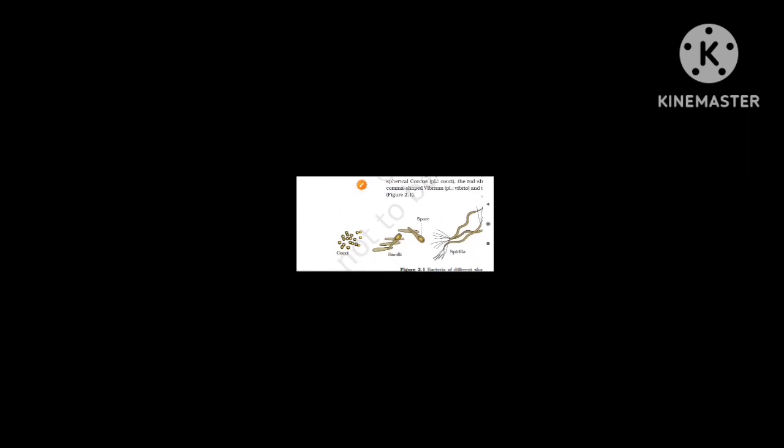Bacteria are grouped under four categories based on their shapes. That is coccus. Coccus is spherical in shape, like this. The diagrams are given here. So beautiful are the NCERT diagrams.